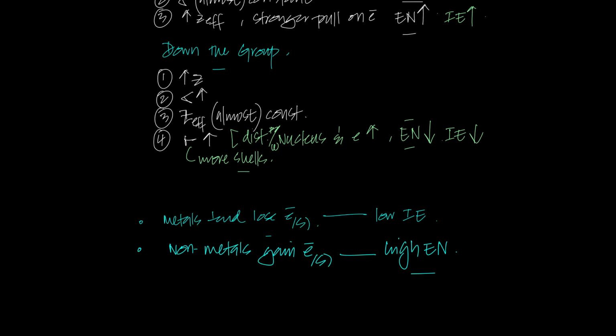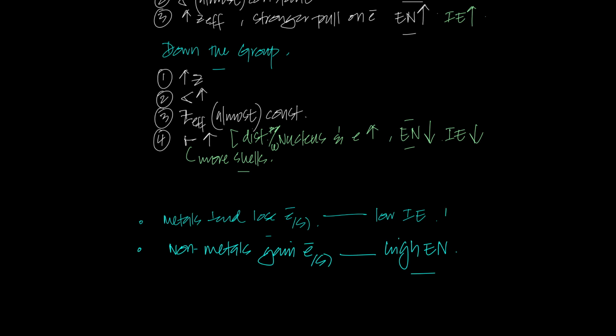Firstly, electronegativity is increasing across the period, so the power for an atom to attract electrons increases. And secondly, the ionization energy increases, so they don't tend to lose electrons because it requires high energy. Therefore, they tend to gain them, and that's the reason behind metals losing electrons.